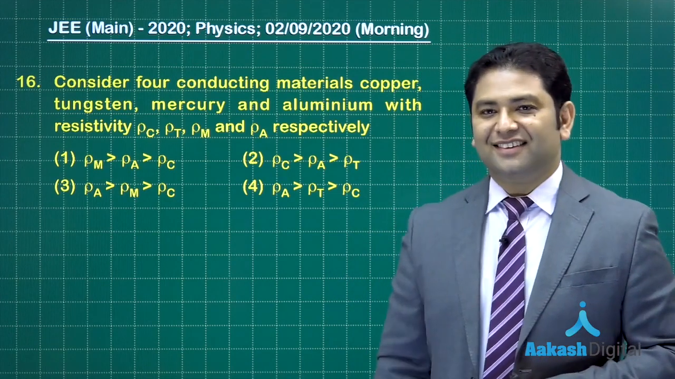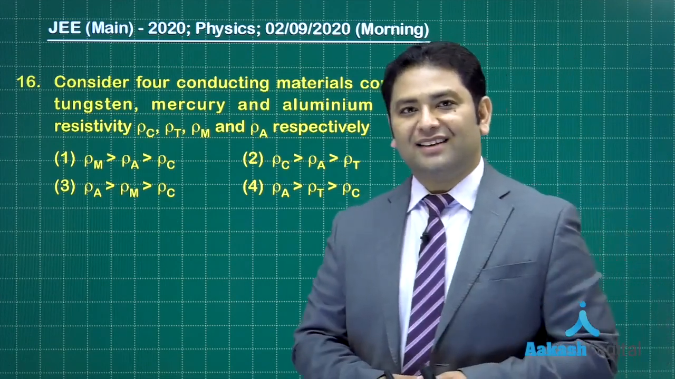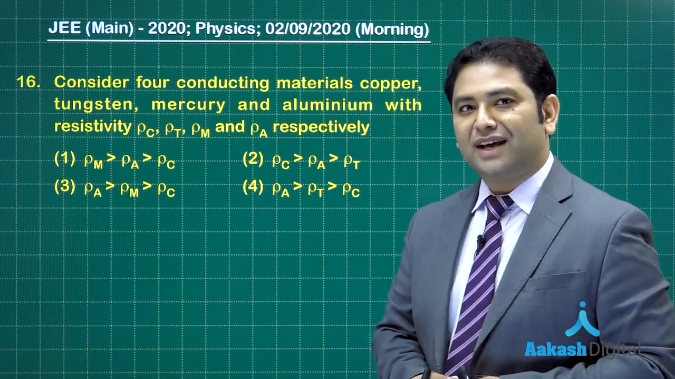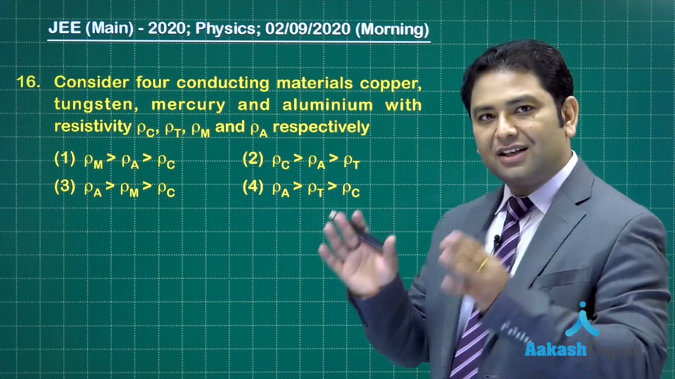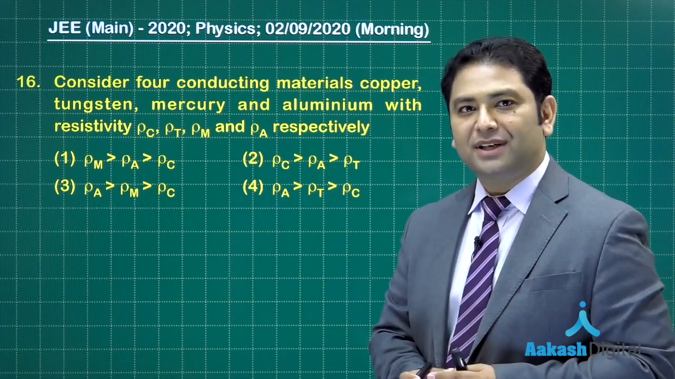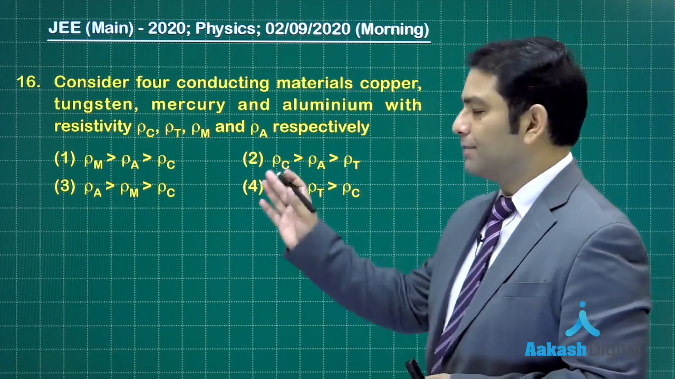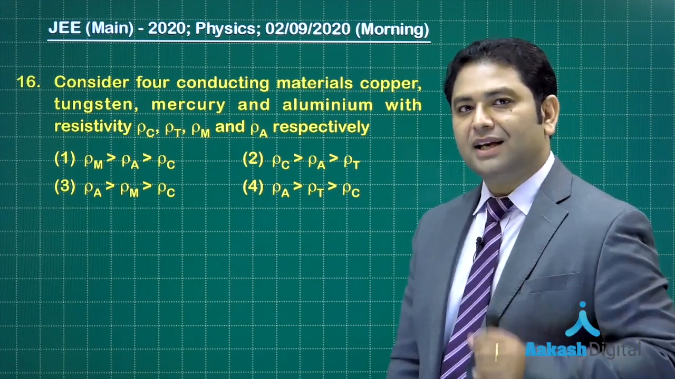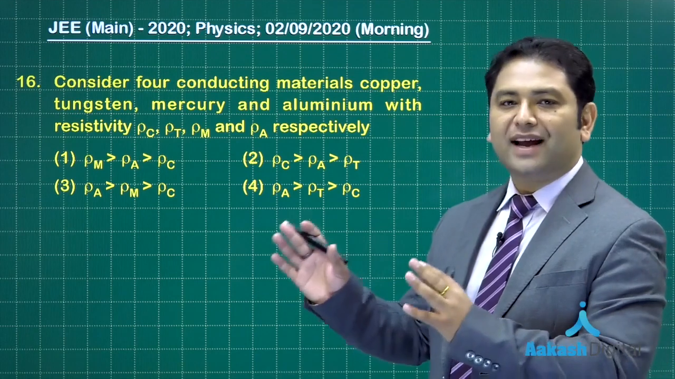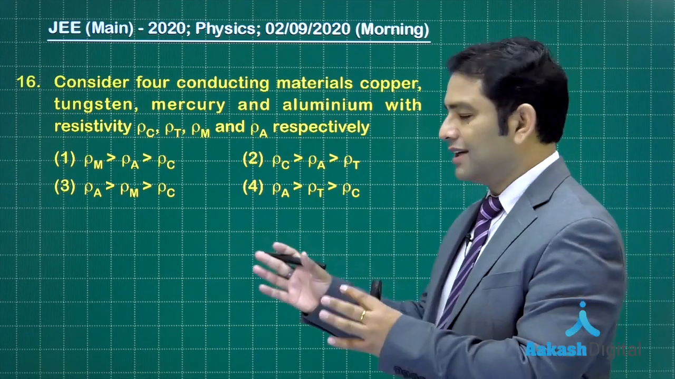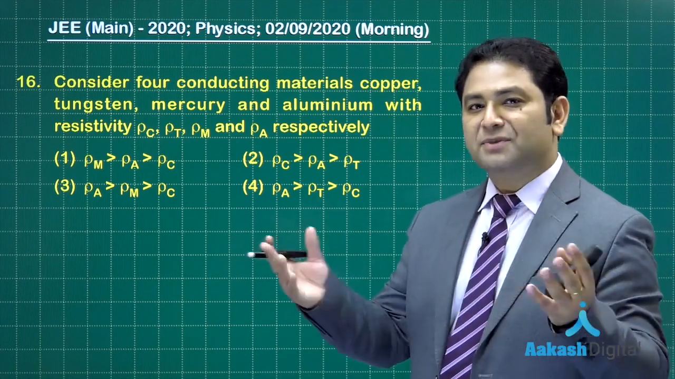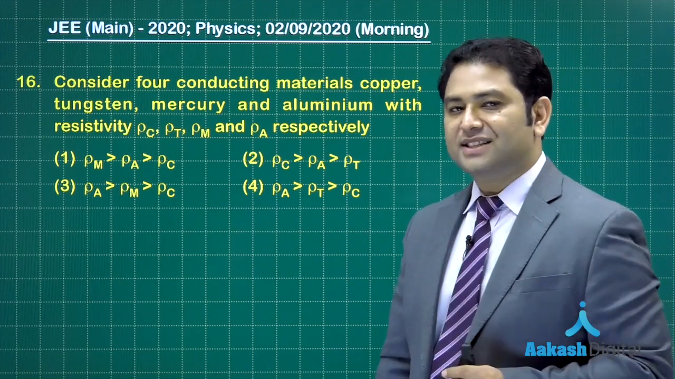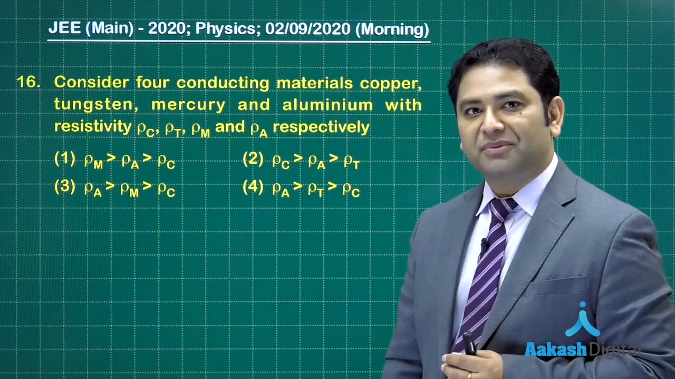Question number 16. It's a very beautiful one. At a glance, it seems that you need to memorize the values, but if you look carefully, the options have been very sensibly placed. We need to compare the resistivity of mercury, tungsten, aluminum and copper. One fact is known, at least this much is expected from all of you: copper has lesser resistivity than aluminum.